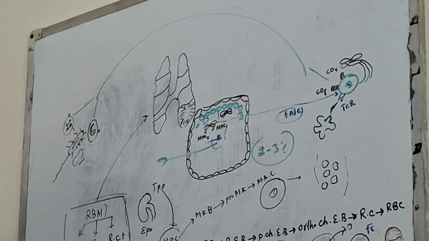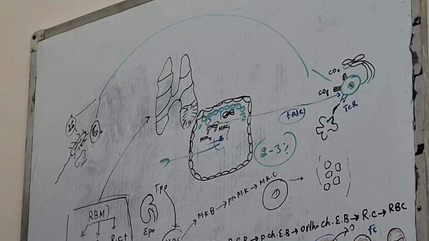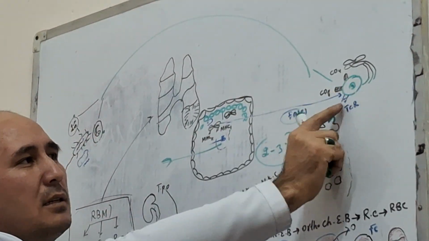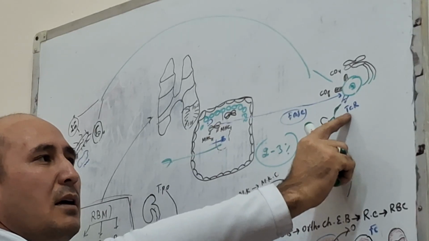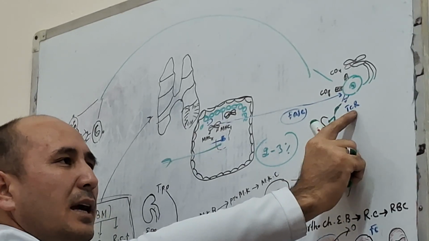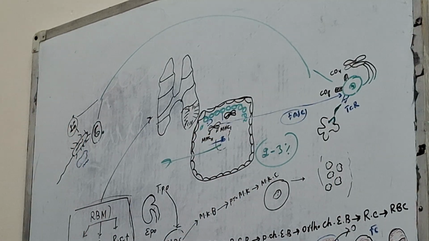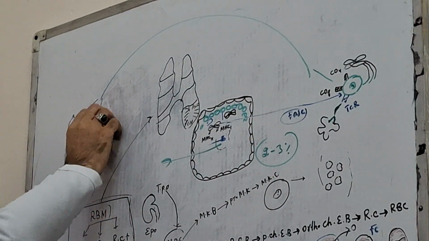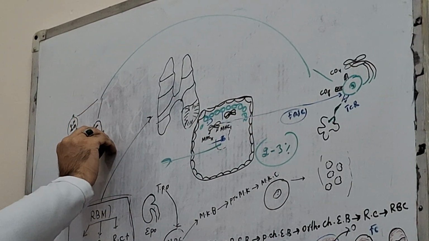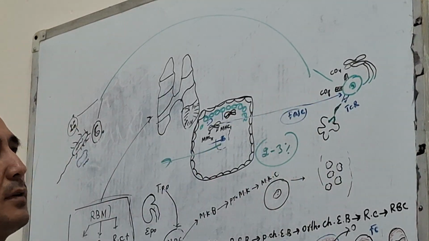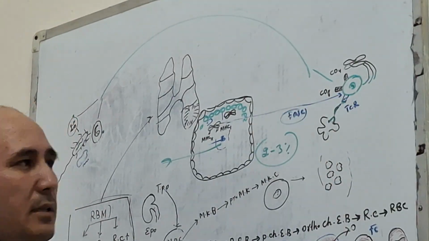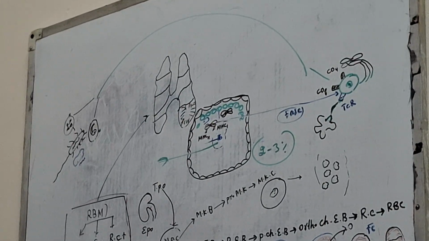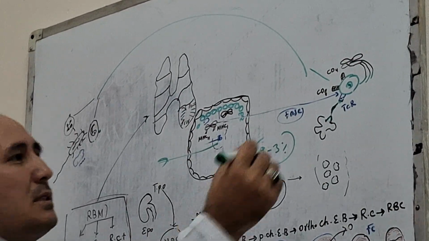T cells particularly have a TCR receptor, and the T cell catches this antigen with the TCR receptor and analyzes it.